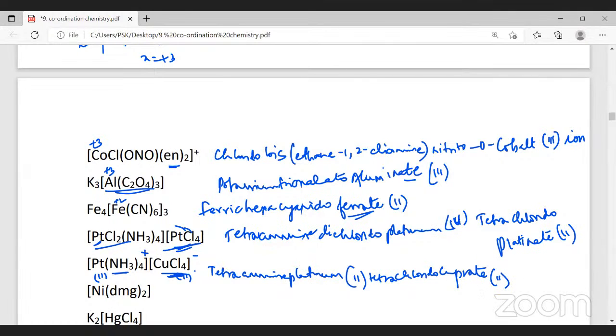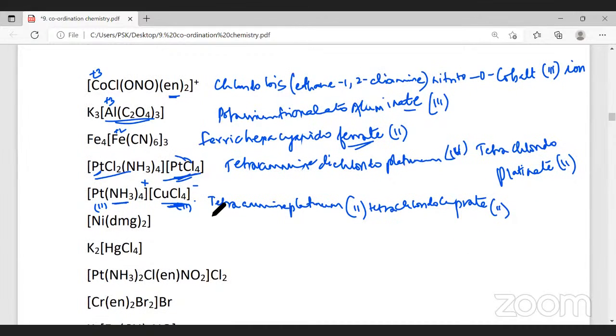All right. The next example is Ni(DMG)2. This DMG is called dimethylglyoximate.